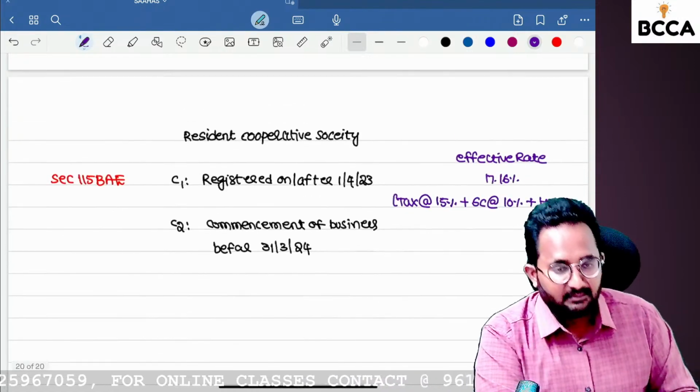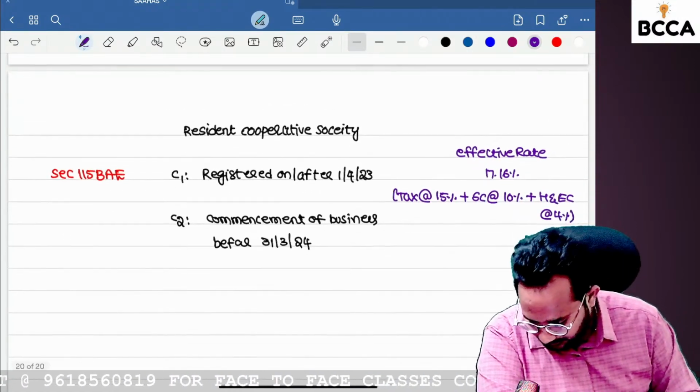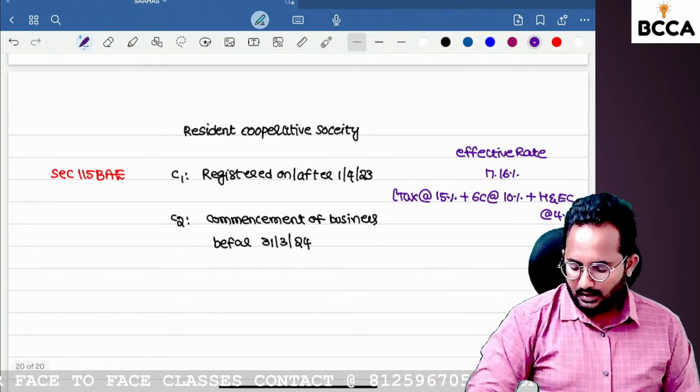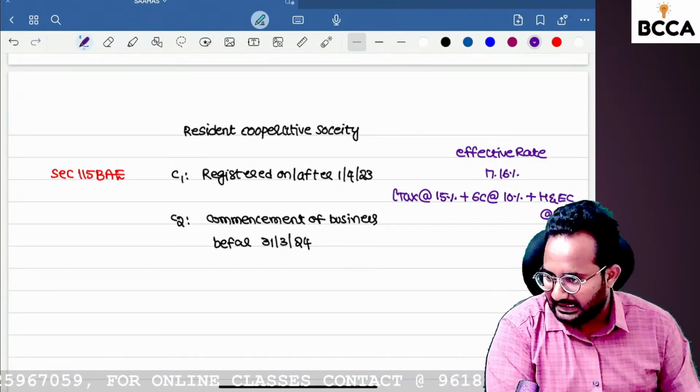So this is an amendment made in the Finance Act 2023. Are you clear up to now? All of you, please give me clarity about it first of all.